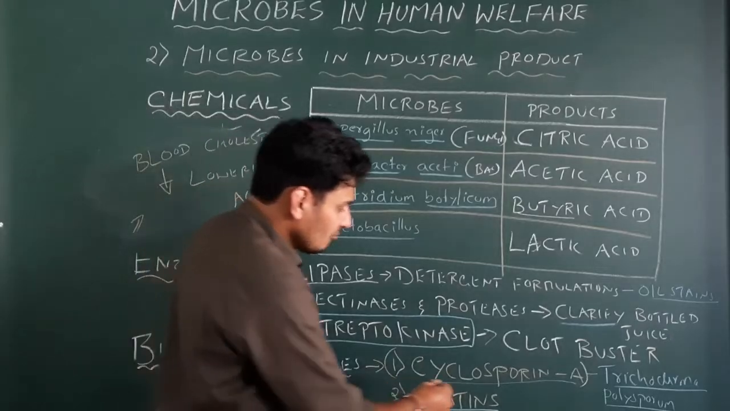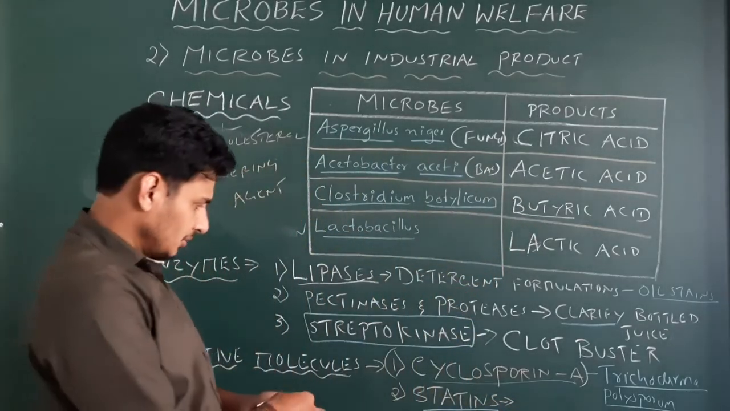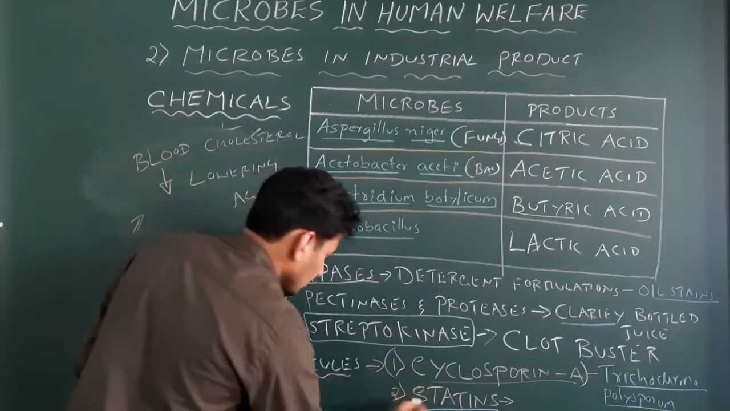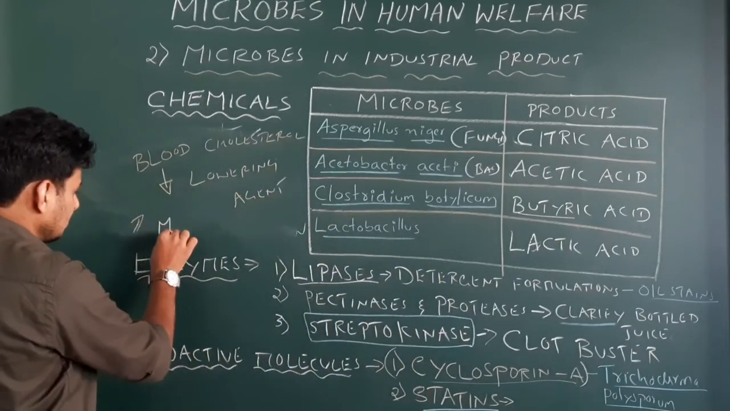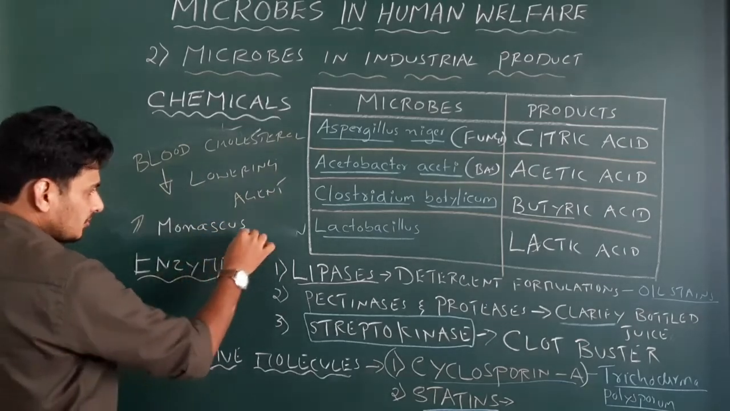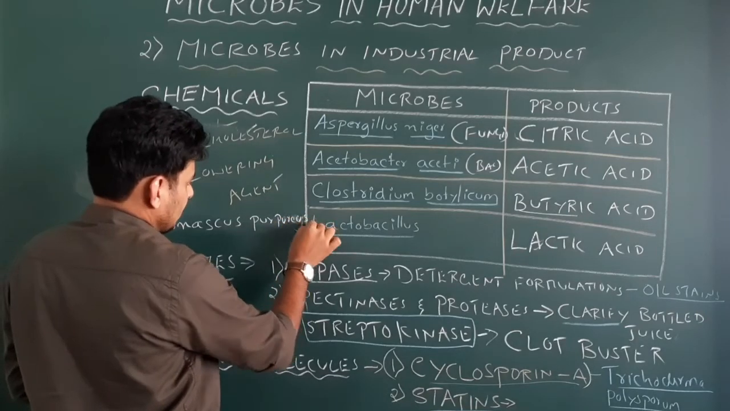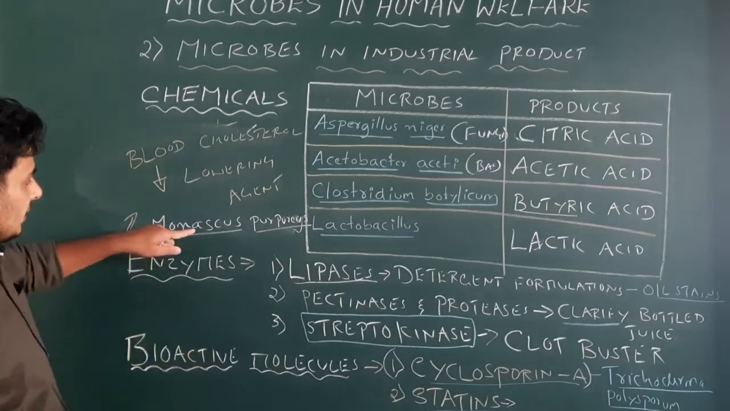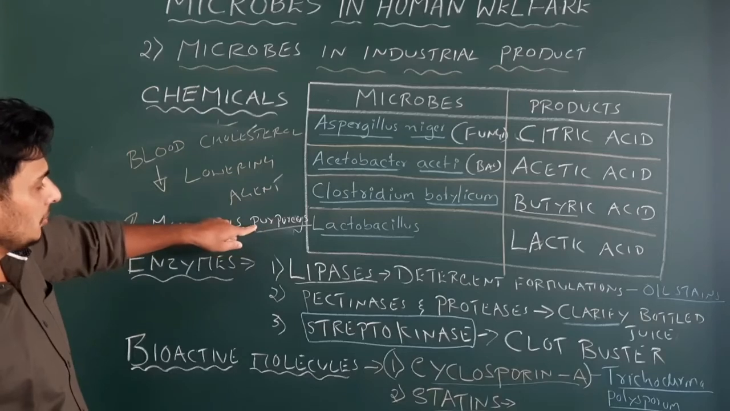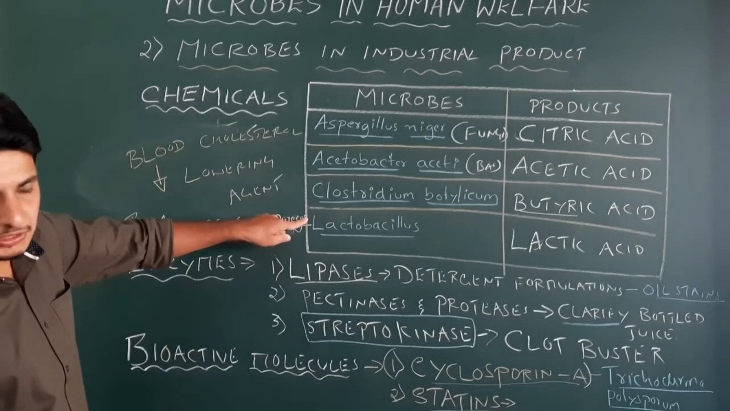Now the question is, from which particular microorganism are statins produced or extracted? So let me write here. If you cannot see, the name of the organism is Monascus purpureus. Yes, the spelling is correct. Now please write Monascus purpureus. Got it?